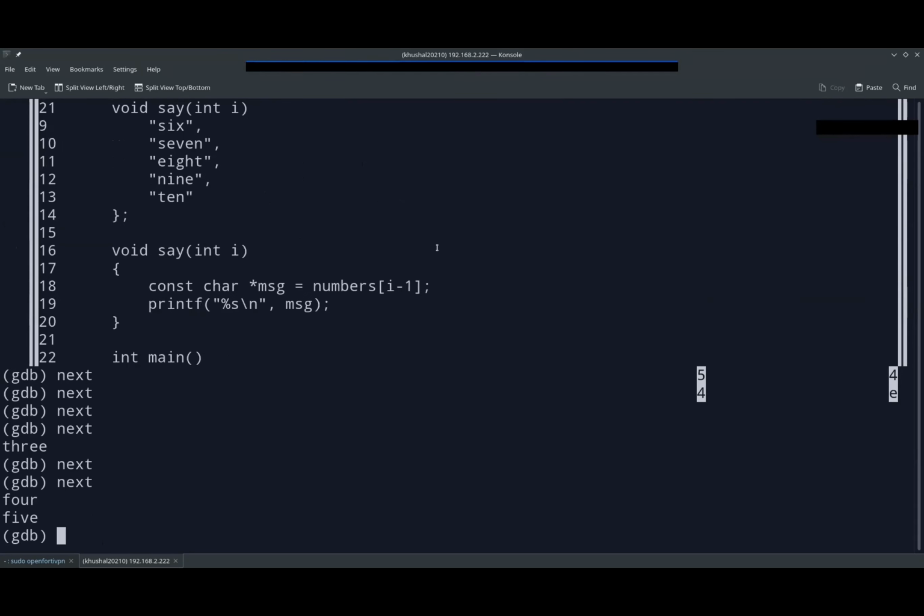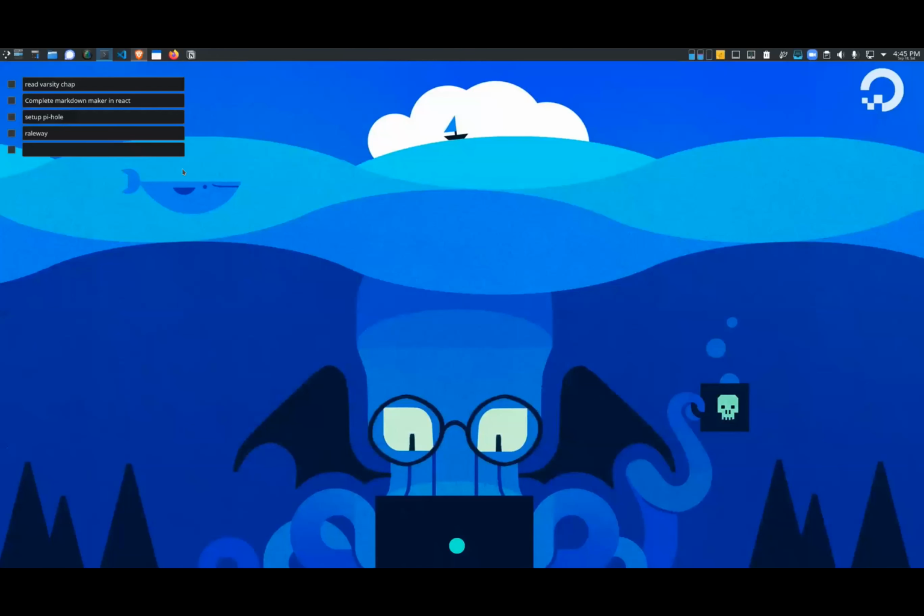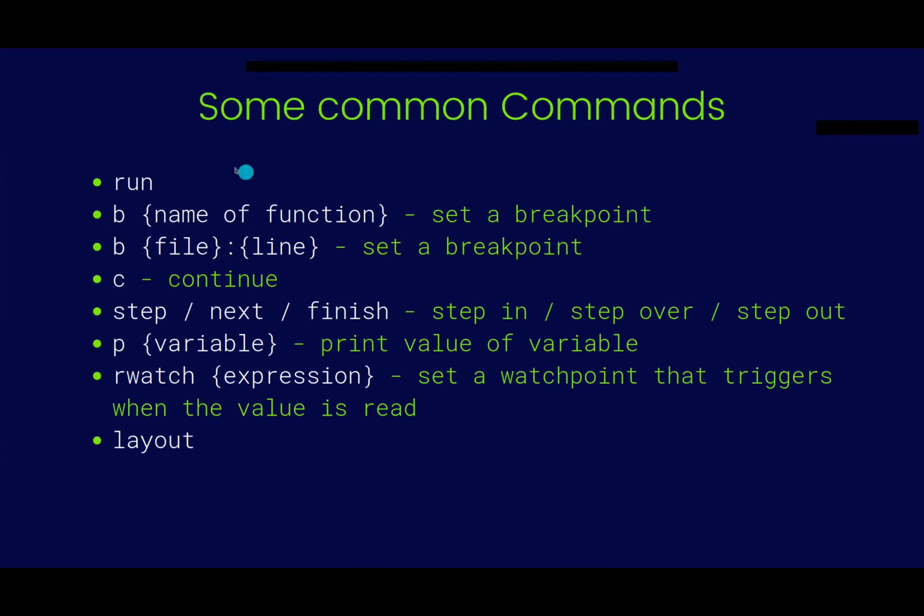So I guess we are missing something here. Let me cover the whole thing again. We have covered run. Run is used to run the whole file, like if we want to run example.c, we can just press run. If we want to set up a breakpoint, we can just do b and the name of the function, or the name of the file, which is example.c, and then the line number.